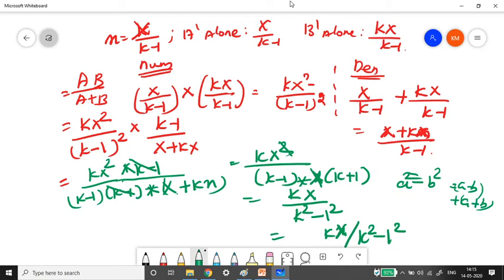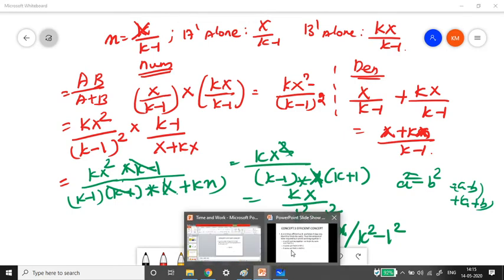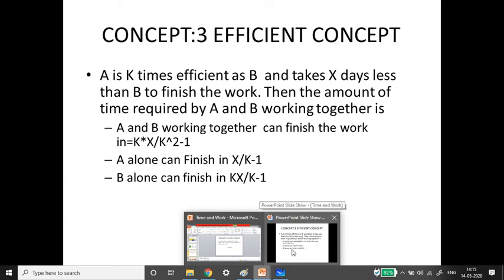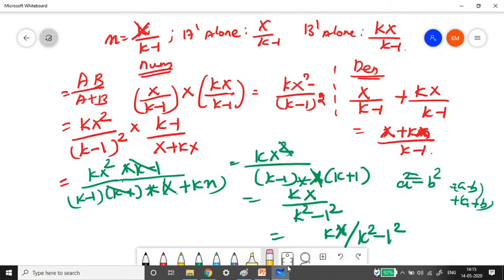If they ask you a question like, if A is k times as efficient as B and takes X days less than B to finish the work, you have the values: how much more efficient, and also the difference between the days. If you have only these two values, you can just use this formula. Substitute the k value and the X value and derive the answer. You don't need all these steps. These steps are only for understanding. Do it two or three times, and once you get acquainted with these steps, you can straight away use the formula.